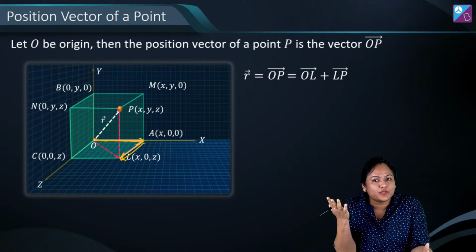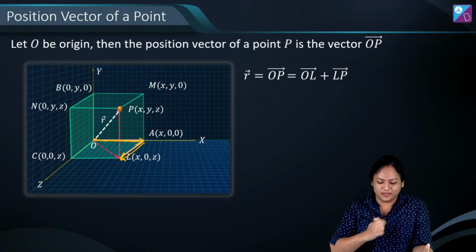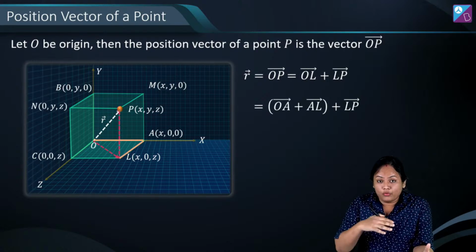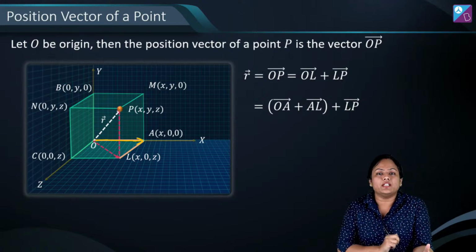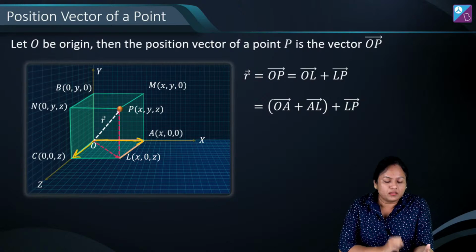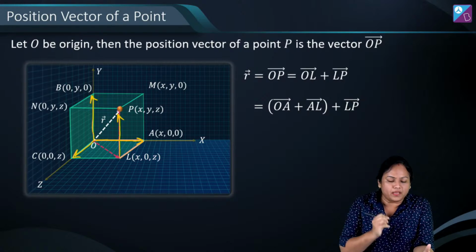That is also a kind of displacement. OA will be along x axis, AL will be along z axis. So you can further write it down as OA plus AL. Now for the OA, I know already OA is my x axis के along वाला जो displacement है. AL is very similar to OC and this LP is very similar to OB.